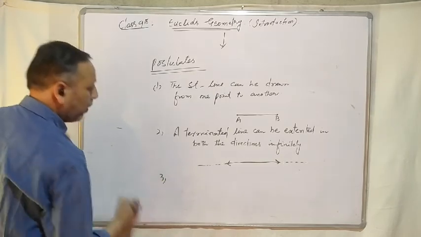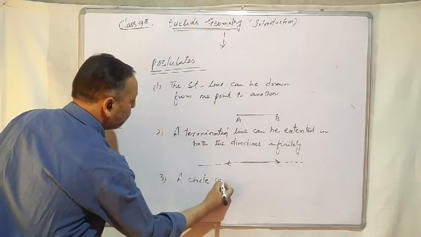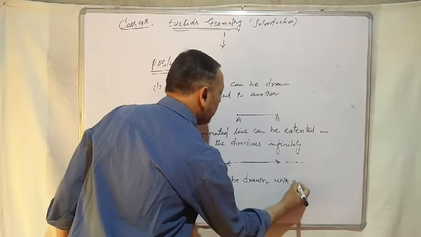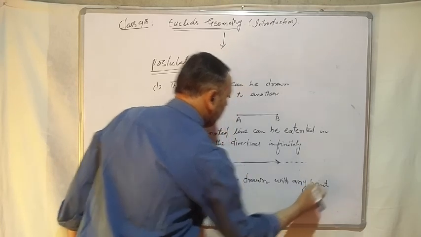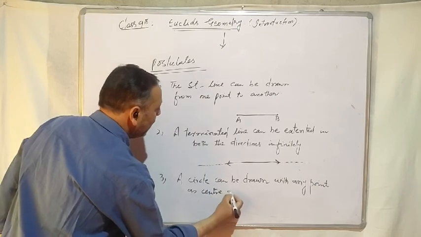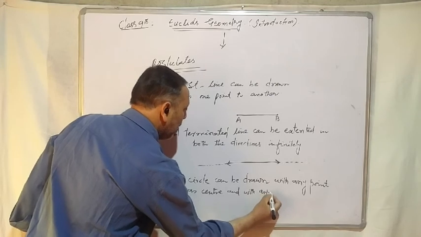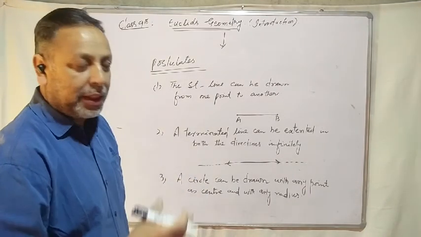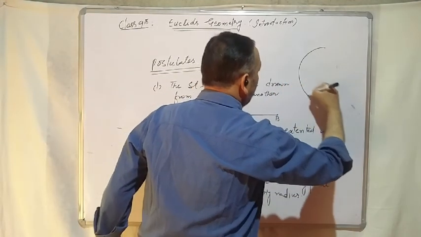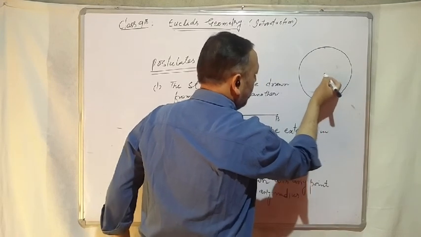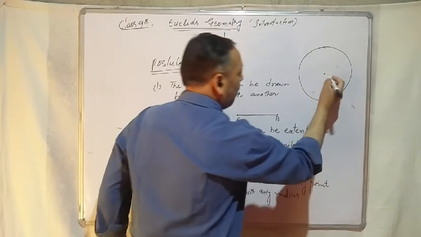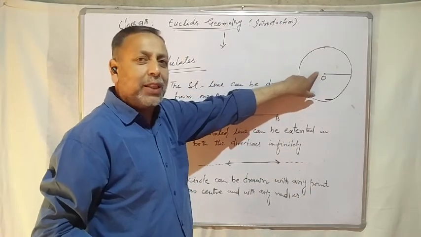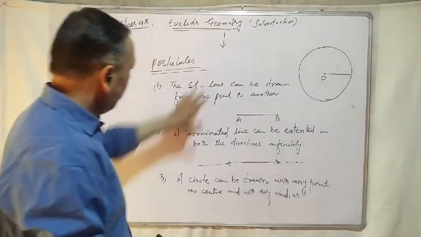And number third, a circle can be drawn with any point as center and with any radius. एक सर्कल हम ड्रा कर सकते हैं, कोई भी पॉइंट इसका सेंटर ले सकते हैं, कोई भी रेडियस. चलो हम सर्कल ड्रा करते हैं. ये सेंटर है, इसको हम कुछ भी नाम दे सकते हैं, ए बी सी डी ओ पी क्यू और whatever you like. और इसकी रेडियस हम कुछ भी ले सकते हैं, 1 2 3 4 5 6 whatever you want. So we can draw a circle with any point as center and with any radius. This is the third postulate. You pause the video and note it down.